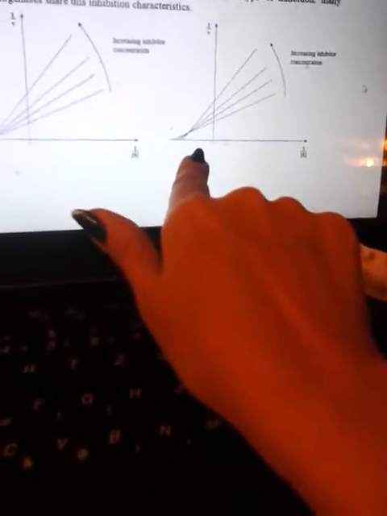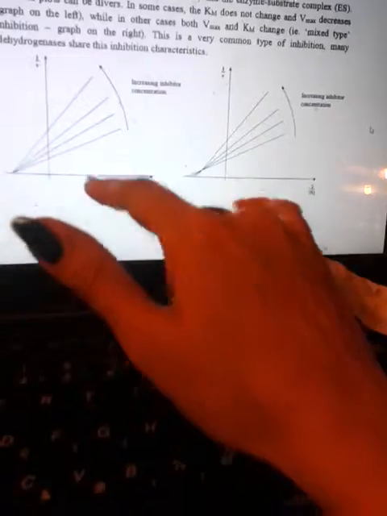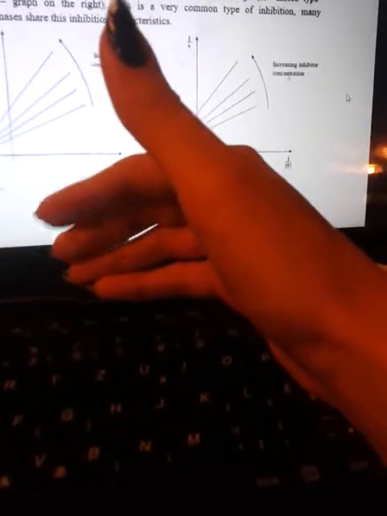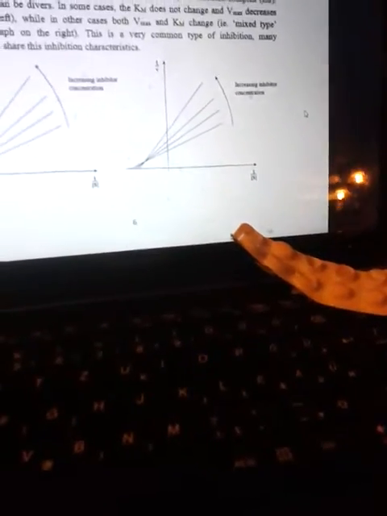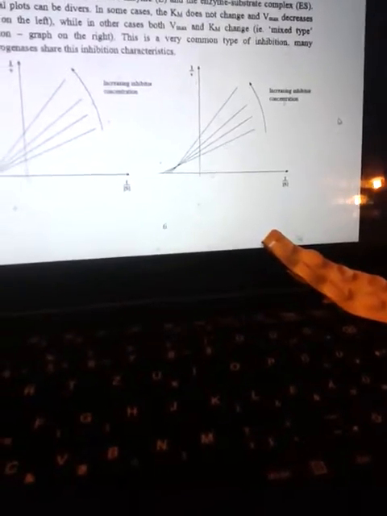Because we have two graphs. Maybe the Km is constant, maybe the Km is increased. But in both cases, the Vmax decreases. Why? Because we inhibit. When you inhibit, you shouldn't expect that your maximum velocity increases. The maximum velocity for sure should be decreased, because you inhibit it, yeah? Now, in the mixed inhibition, both of them happen.